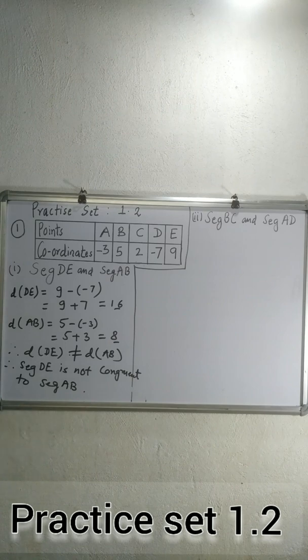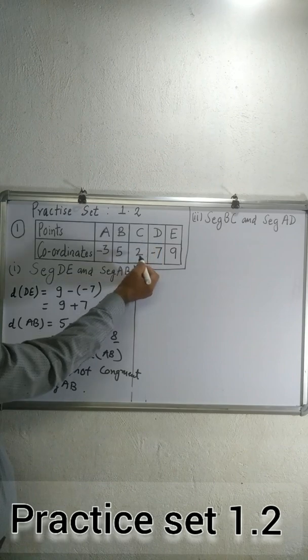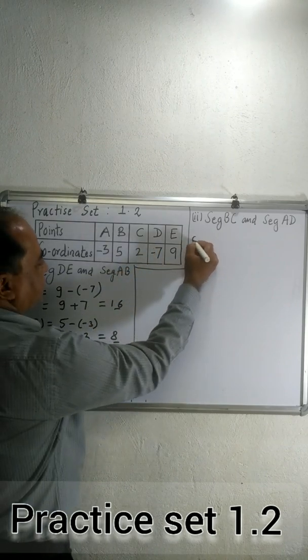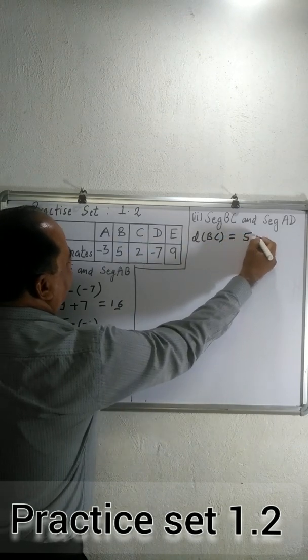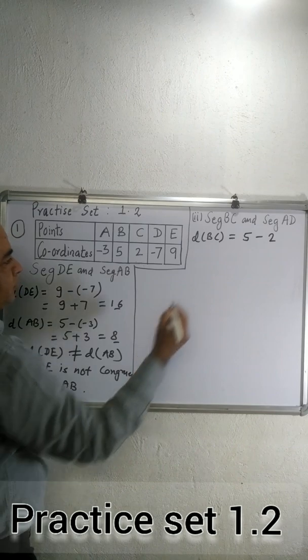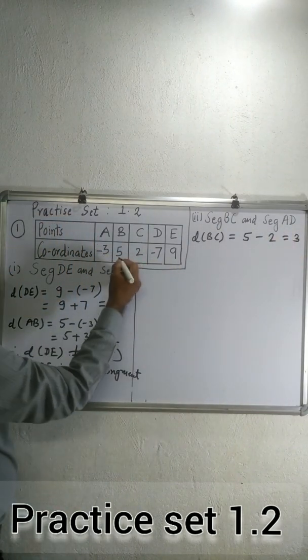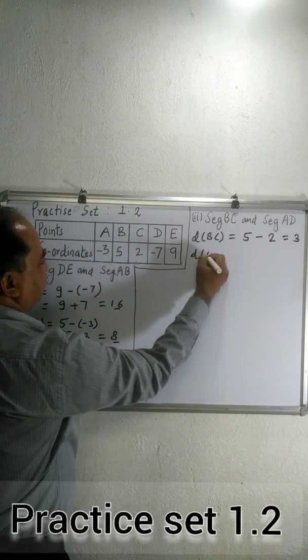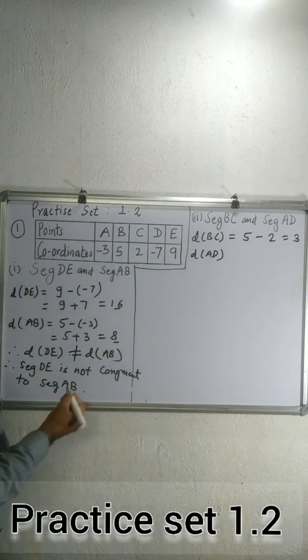Now second example, segment BC and segment AD. B has coordinate 5 and C is 2. 5 is greater than 2, so distance BC is equal to coordinate of B, 5, minus the smaller coordinate 2, which is equal to 3. Now distance AD. Here coordinate of A is -3 and coordinate of D is -7. -3 is greater than -7.